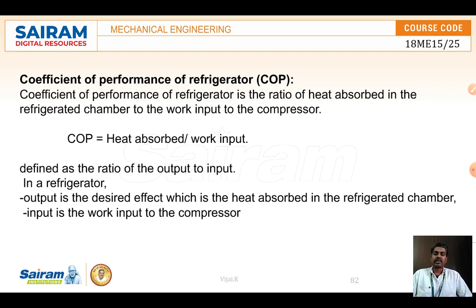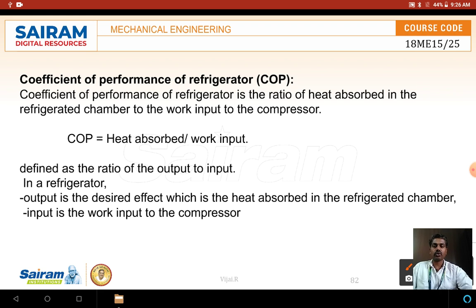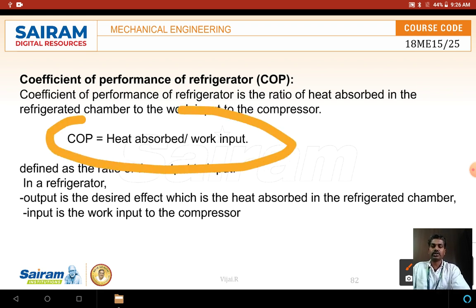It is the ratio of heat absorbed in the refrigeration chamber to the work input given to the chamber. What is the heat absorbed and the work input? We already know the formula for efficiency is output by input. How much input are you giving, and what is the output? In IC engines we have seen mechanical efficiency and thermal efficiency. What is the input we are giving, and what output is happening? It is the same here also. Performance means efficiency.